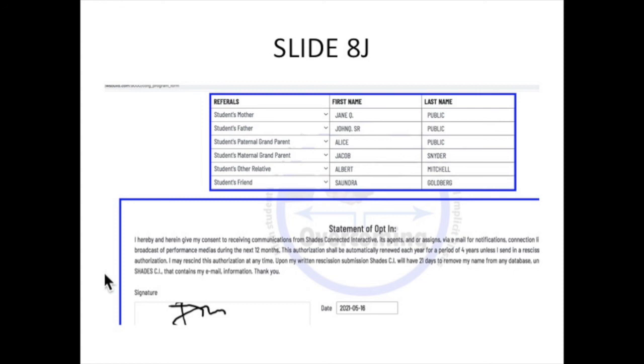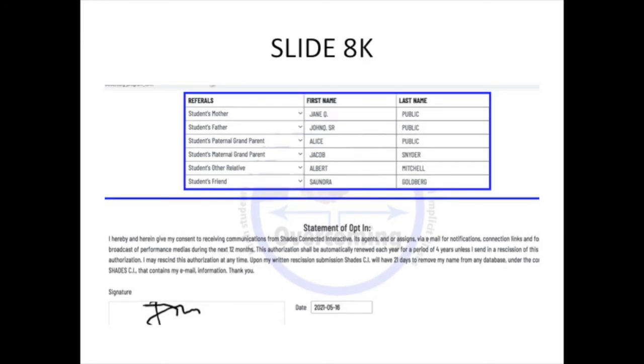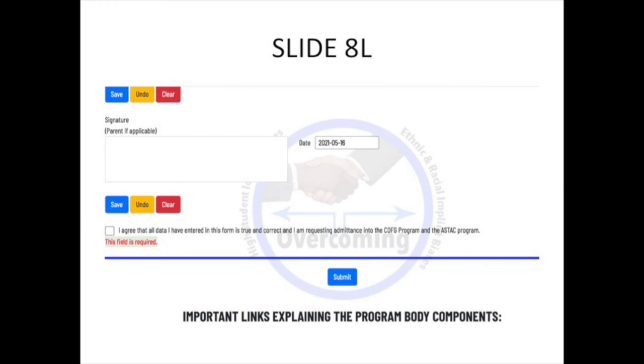In the Statement to Opt-in box, after reading the paragraph, you can sign your name in the provided space by placing your cursor where you want to start your signature, holding the clicker on your mouse, and dragging the cursor in the direction that would accomplish your signature in the designated area. Finally, check the agreement box at the bottom of the box and then click on the blue Save box. Then click Submit. You have just completed your SOI.